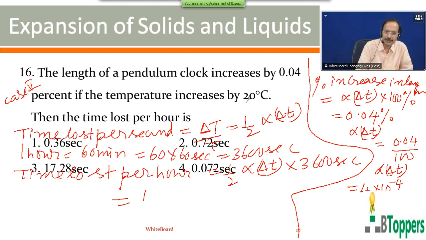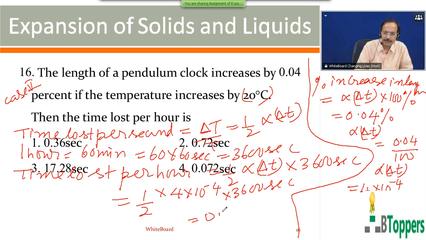So you can substitute the value of the product of alpha into delta T. That means to answer the question, you don't even require the value of delta T, which we would require only to find alpha. So half into alpha into delta T, you can directly write 4 into 10 power minus 4. So you get 0.72 seconds.